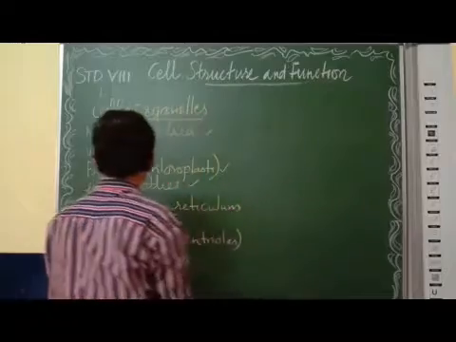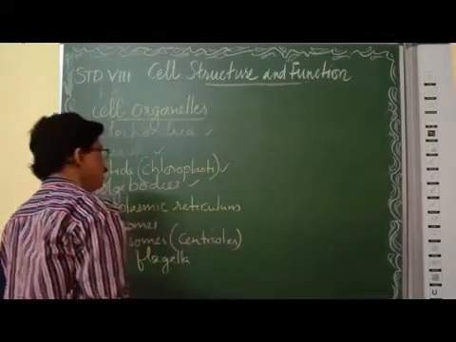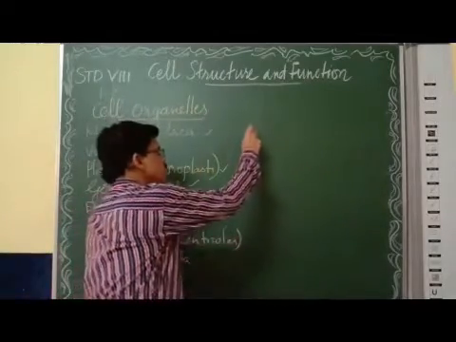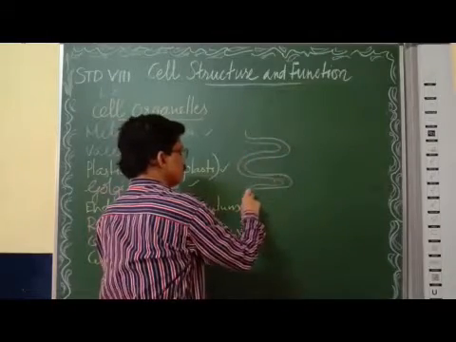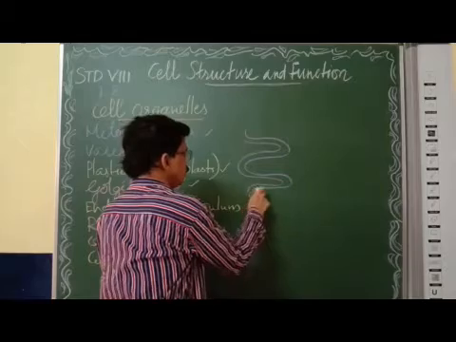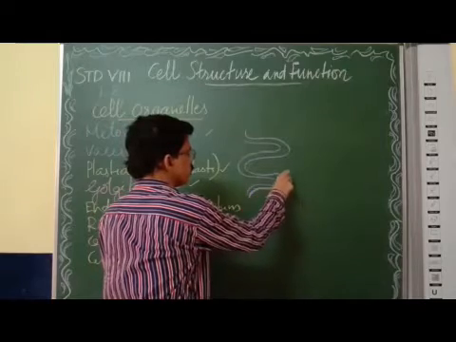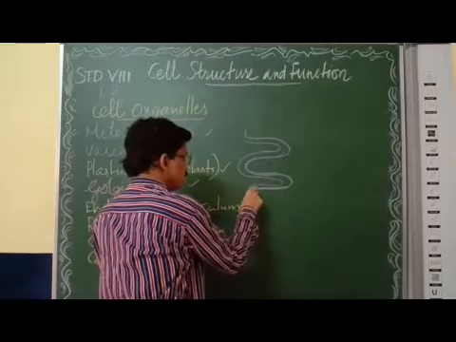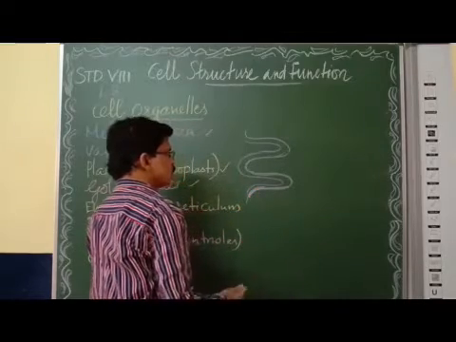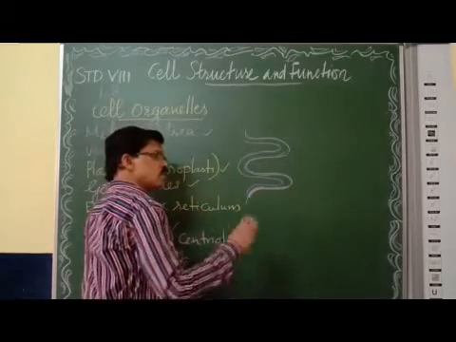Now the next one is endoplasmic reticulum. Endoplasmic reticulum is a network-like structure. Okay? This is a tube-like structure. You can see a network of tubes through which the materials will be transported. They help in the transport of materials within the cell.